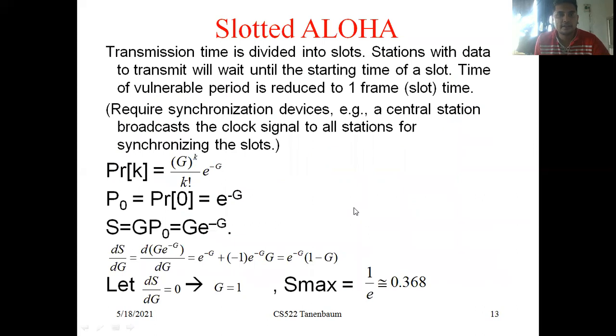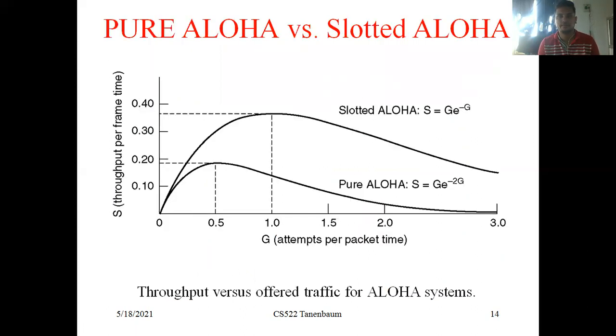collision occurring is reduced, and the throughput is increased when compared with the pure Aloha. The slotted Aloha throughput is increased. So this is the pure Aloha versus the slotted Aloha graphical representation. So yes, this is the throughput per frame time. S is the throughput per frame time: 0, 0.5, 1, 1.5, 2, 3, and 0, 0.10, 20, 30, 40.